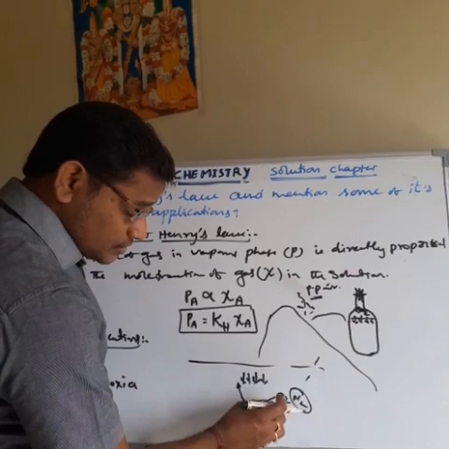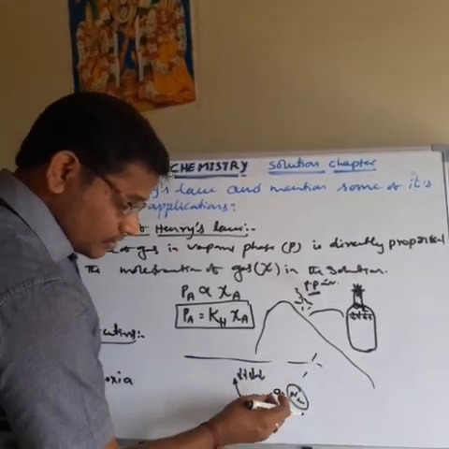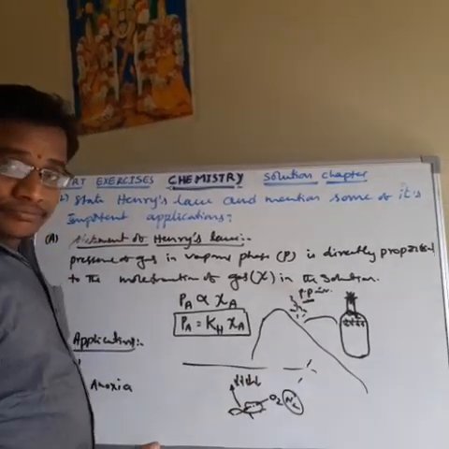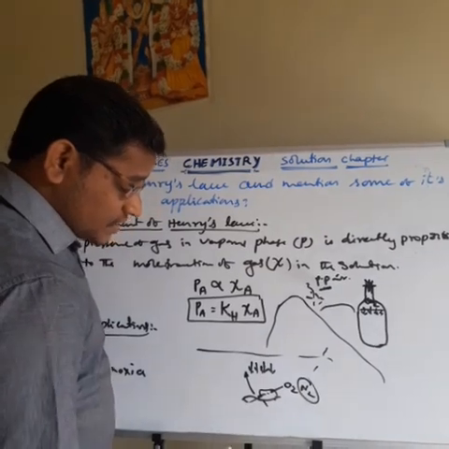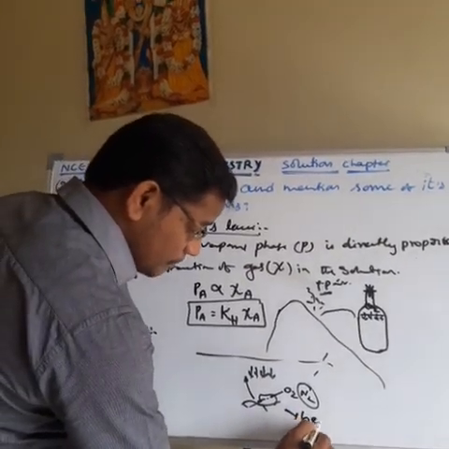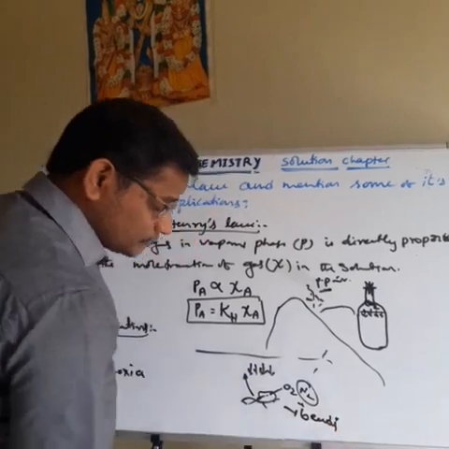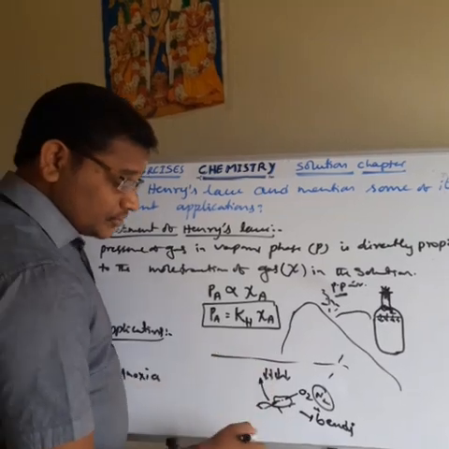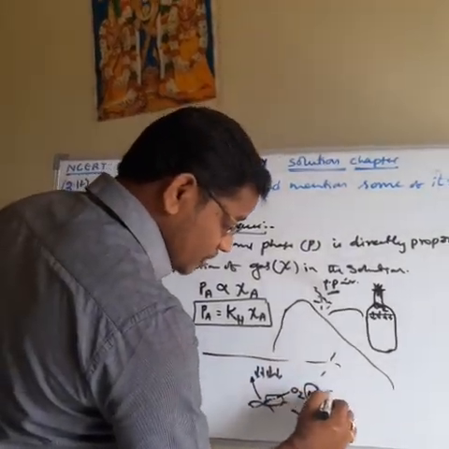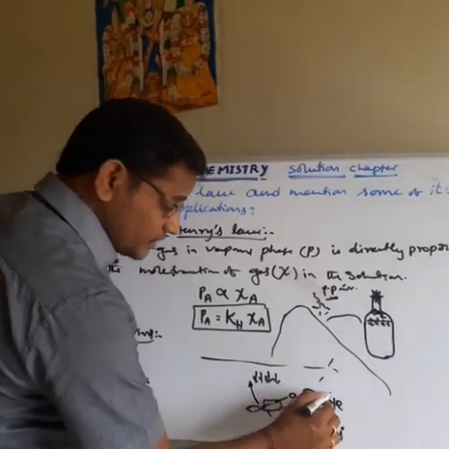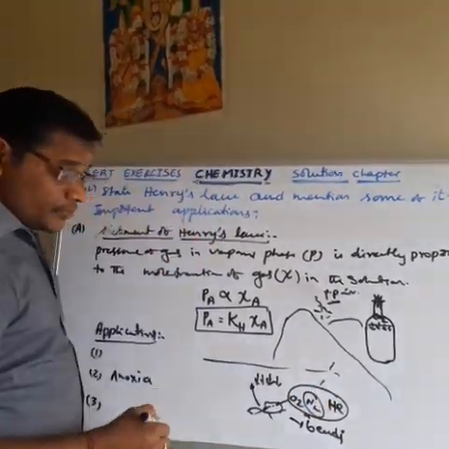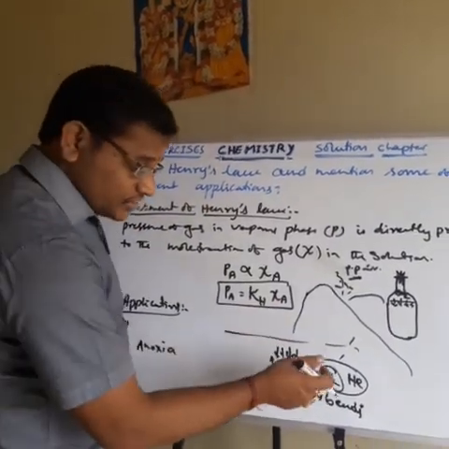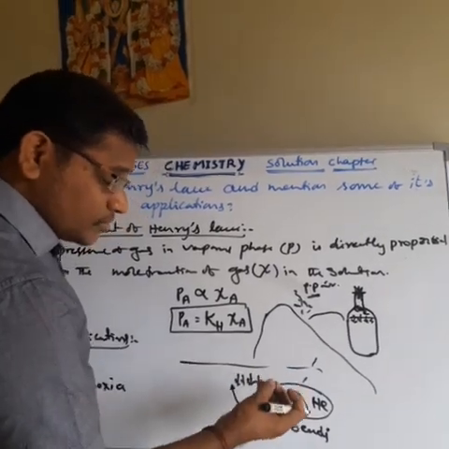Due to the formation of those bubbles, the bubbling out of the nitrogen gas from the blood causes nervous impulse problems. This type of disease is called bends. To avoid that problem, scuba divers use a cylinder diluted with oxygen, nitrogen and also helium. Whenever the air is diluted with helium, the dissolution of nitrogen in the blood decreases, so the bubbles are not formed.